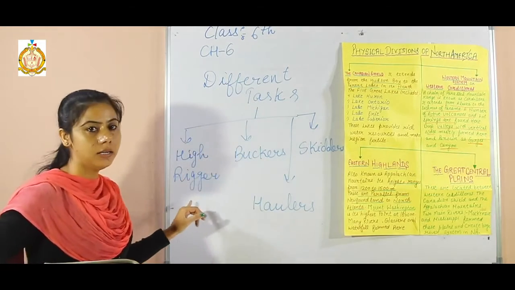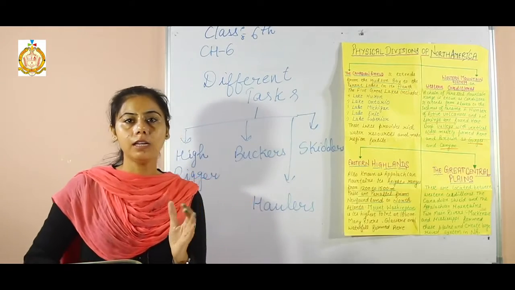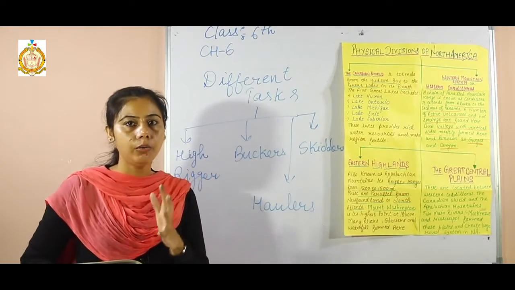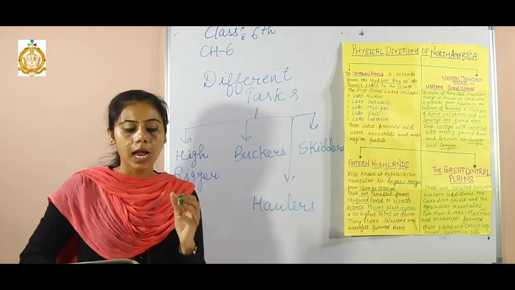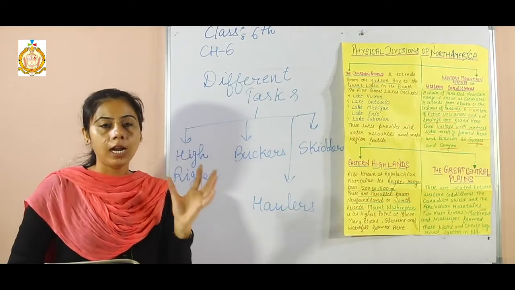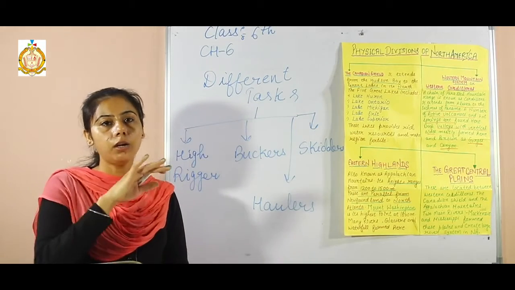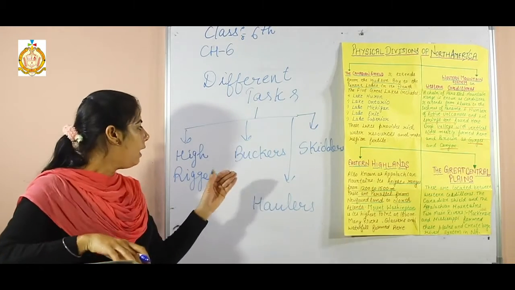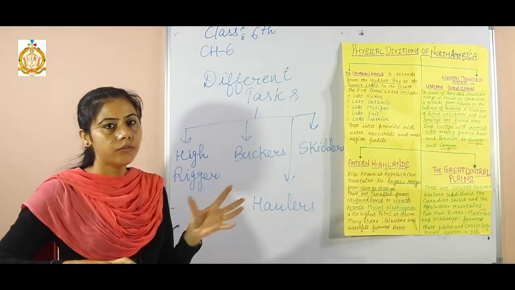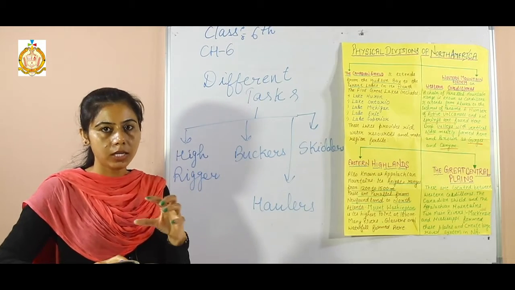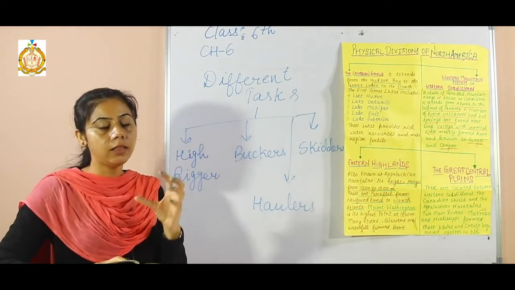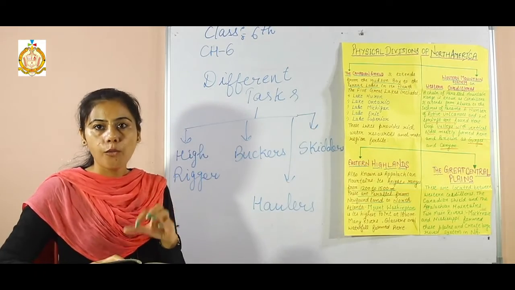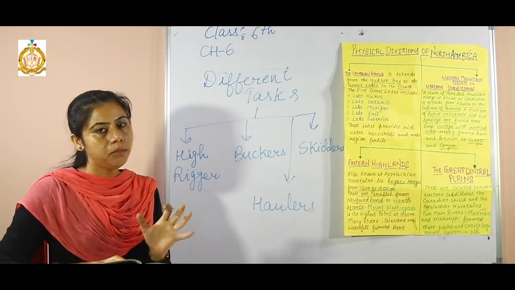First one is high riggers. The main function of the high riggers is to climb the tall trees, tall coniferous trees, and cut their branches. And after cutting the branches, they cut the top of the trees. Then the second one is buckers. The main work of the buckers is to cut the branches into equal lengths, and the length of the branches varies from 4.5 to 5 meters.